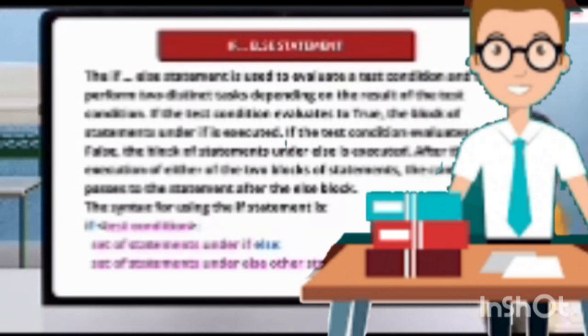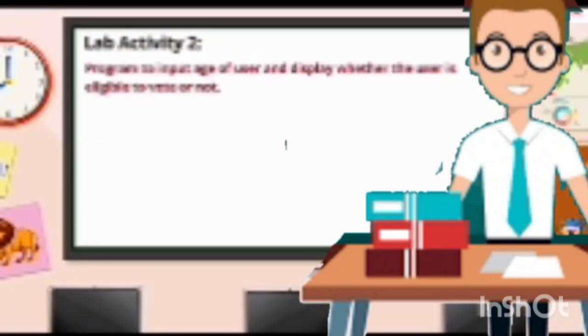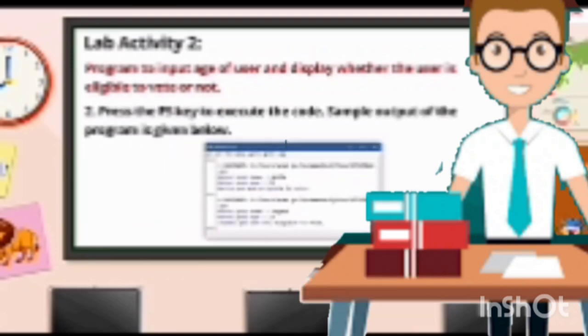Now, lab activity 2. Program to input the age of a user and display whether the user is eligible to vote or not. 1. Type the code as shown in the image in a Python editor. 2. Press the F5 key to execute the code. Sample output of the program is given below.